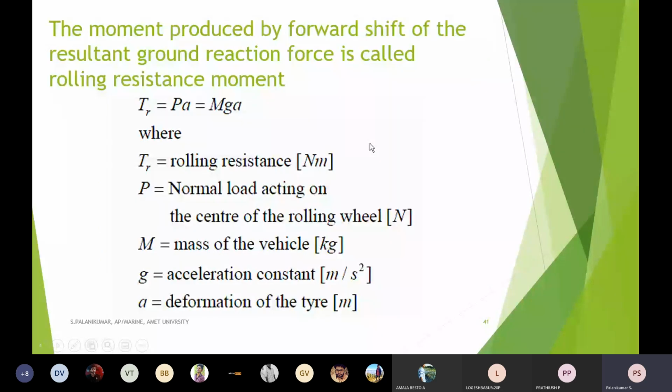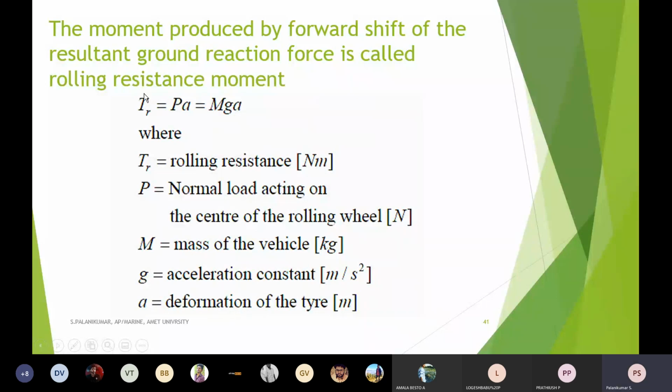Likewise, when I have vehicle movement, there is a shift of the resultant ground reaction force. That is called the rolling resistance moment. It is decided by the equation TR = P·a = M·g·a, where TR is the rolling resistive moment in Newton meter, P is the normal load acting on the center of the rolling wheel in Newton, M is the mass of the vehicle, g is the acceleration constant, and a is the deformation of the tire.